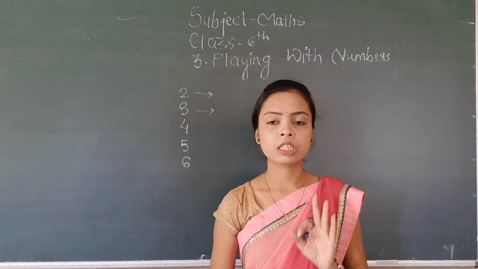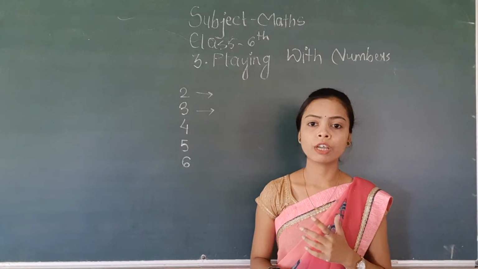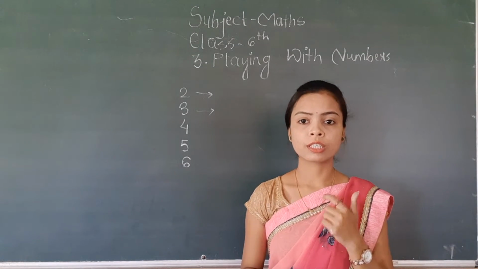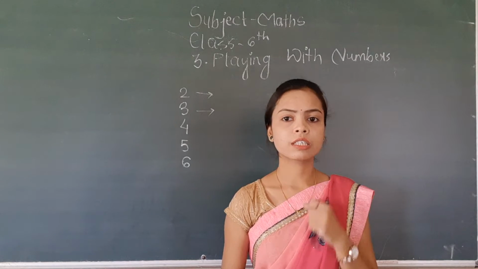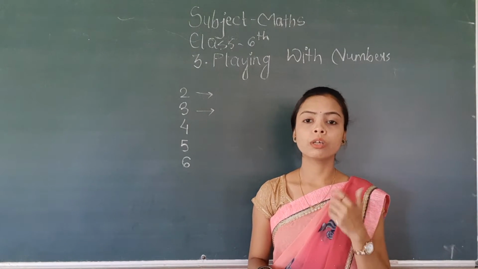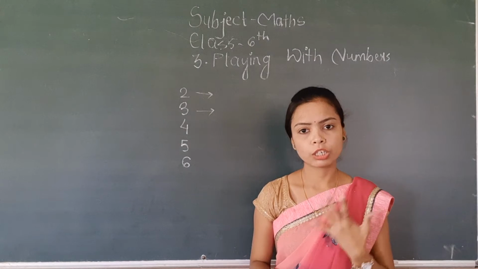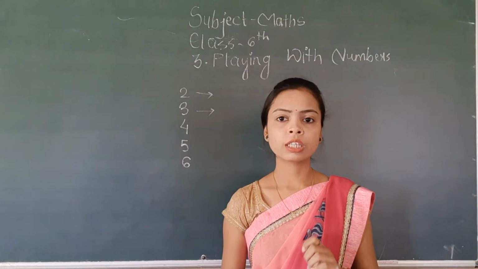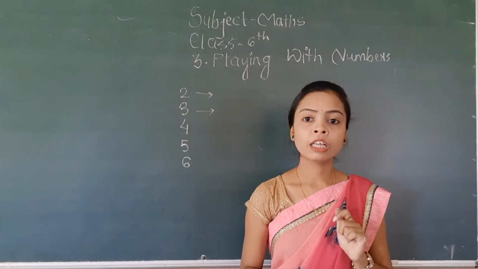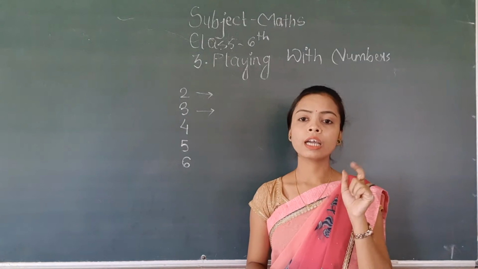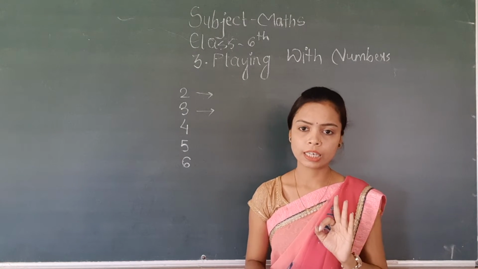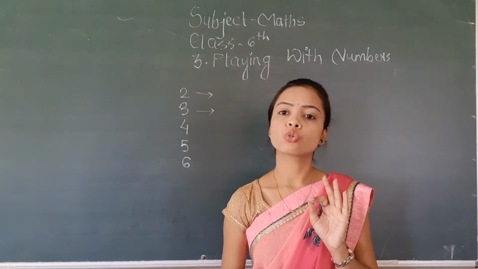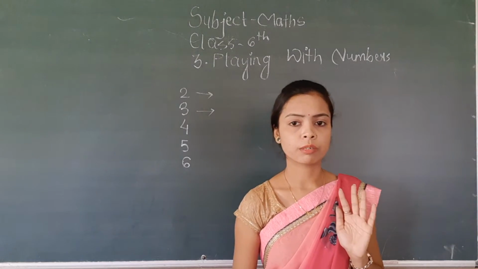We have to add all the digits of that number. If your addition sum is equal to a multiple of 3, that means your sum is divisible by 3, then you say that your given number is divisible by 3. So 3 की divisibility क्या है? अगर आपके दिए गए नंबर के सारे डिजिट्स का एडिशन 3 का मल्टीपल होता है तो आप ये बोलोगे कि जो दिया गया नंबर है वो कंप्लीटली 3 से डिविजिबल होगा.